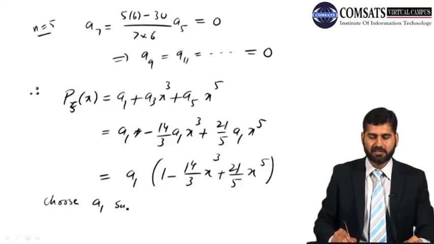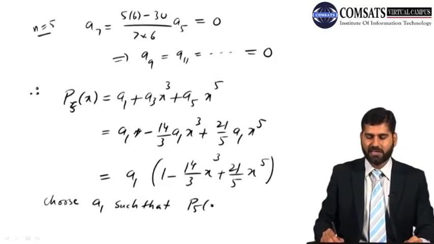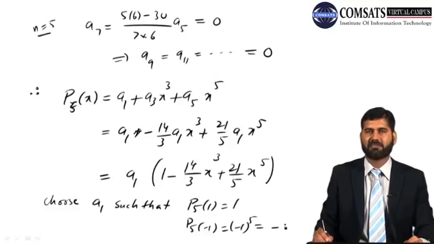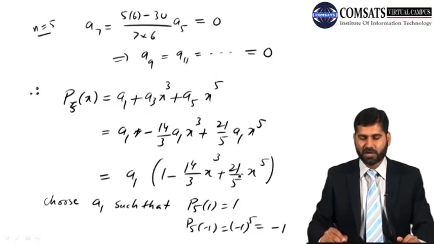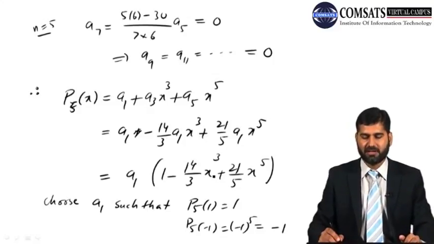Choose a1 such that my polynomial at 1 gives me 1, and at -1 it gives me -1 to the power 5, which is -1. So at 1, what you will get? At x is equal to 1, you are getting 1 minus 14 by 3 plus 21 by 5. So I should divide by this number.